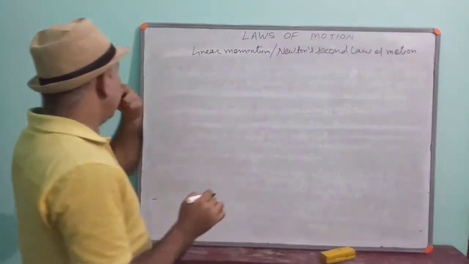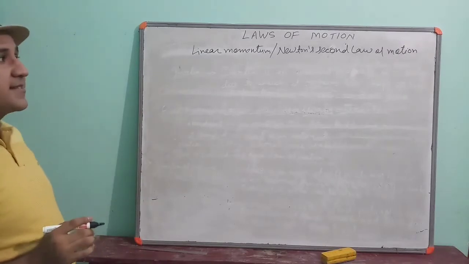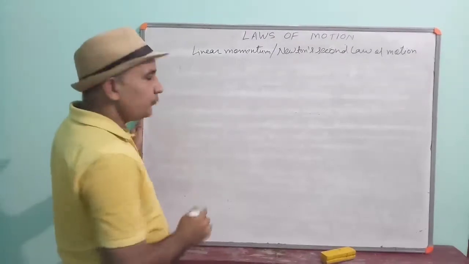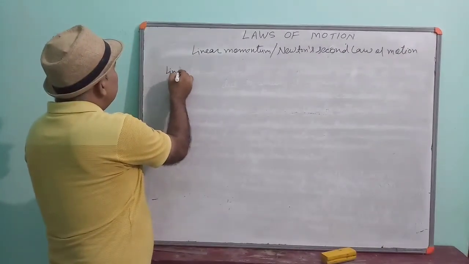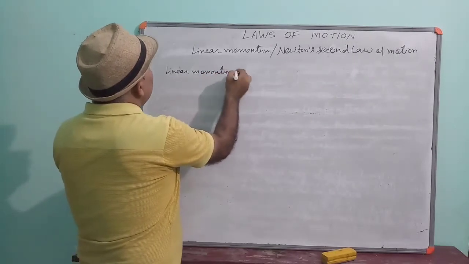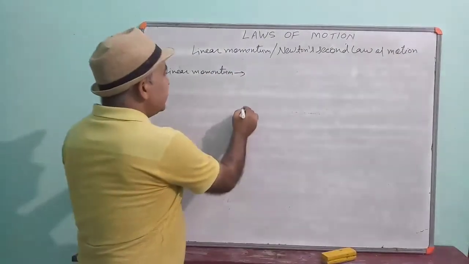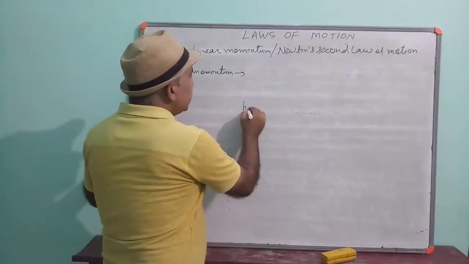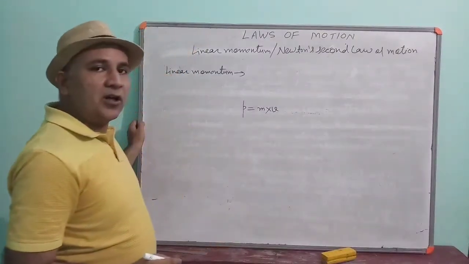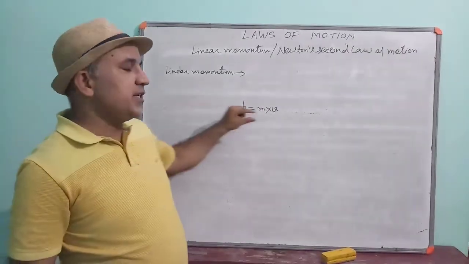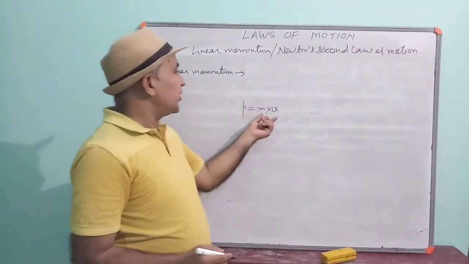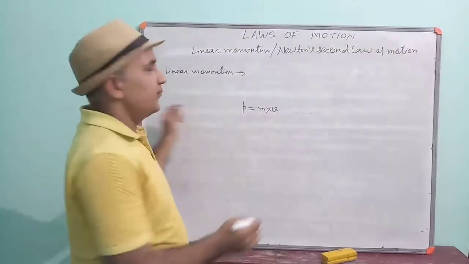Now we will study linear momentum and Newton's second law of motion. So first we will see what is the momentum. Linear momentum is represented by small p and it is equal to the product of mass and velocity of the object. Means if an object is moving, then the linear momentum of a body is the product of mass and its velocity. Understood?